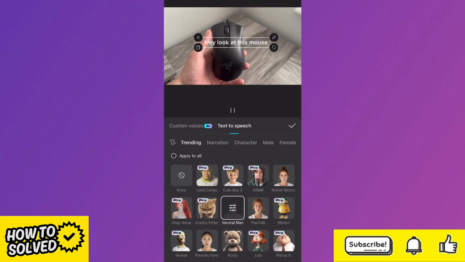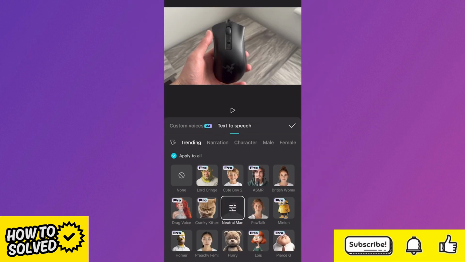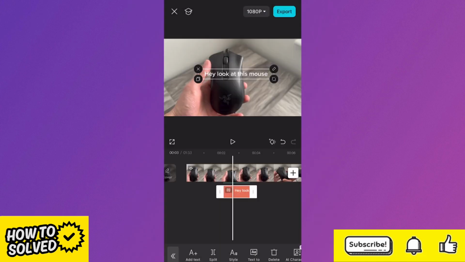Look at this mouse. Now, once you're happy with your voice, if you want to apply this to all of the text on the timeline, click on Apply to All. Once you've selected that, we can press the tick icon. So now that we've got our voice, you can either leave the text on the screen like so, or we can just drag it to the edges to completely hide it from the video footage.